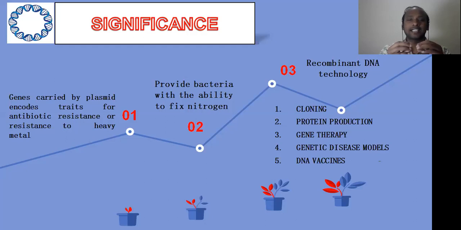But everything need not be understood in a mechanistic manner. You should understand the basic concepts of plasmids, which are important for applications when we discuss recombinant DNA technology. You should have an idea of what different regions can be present.